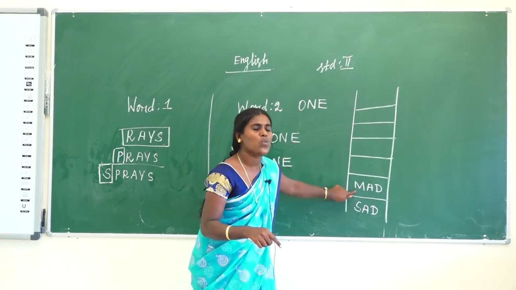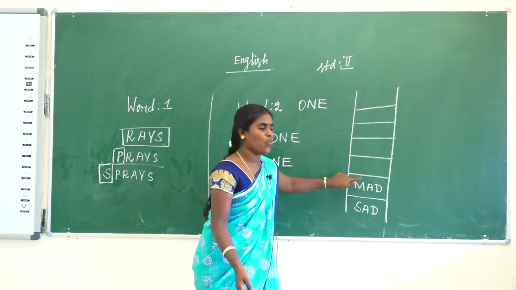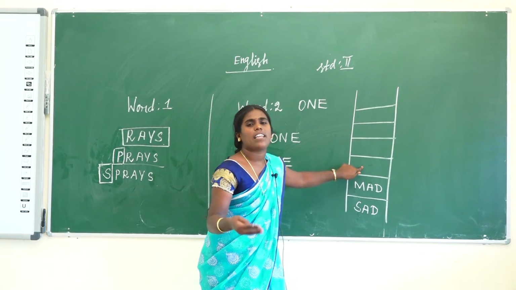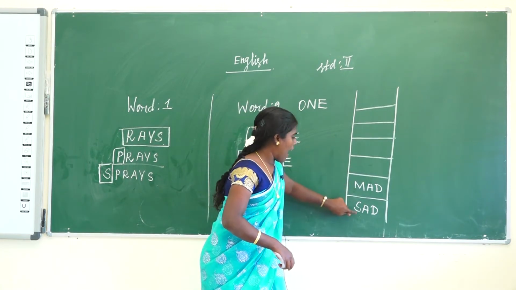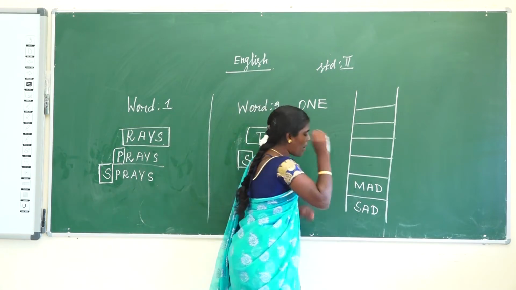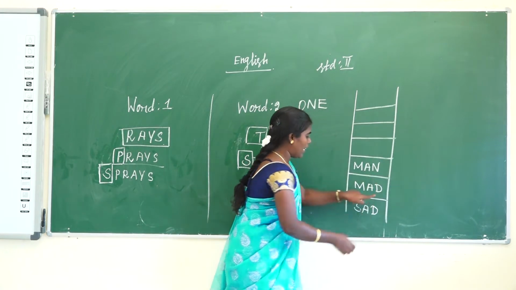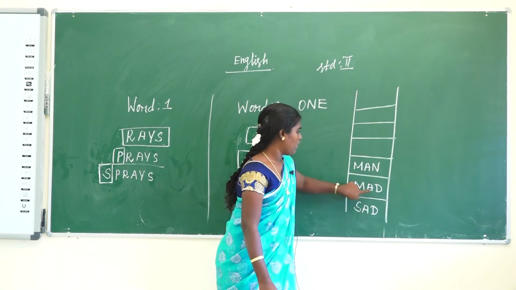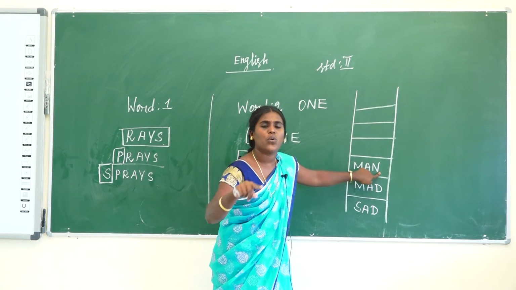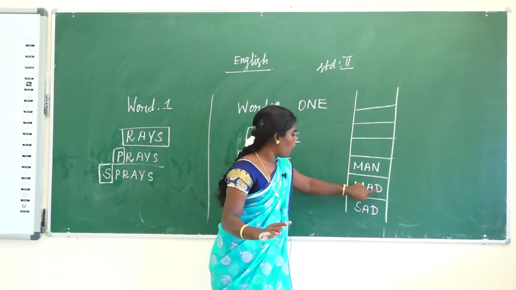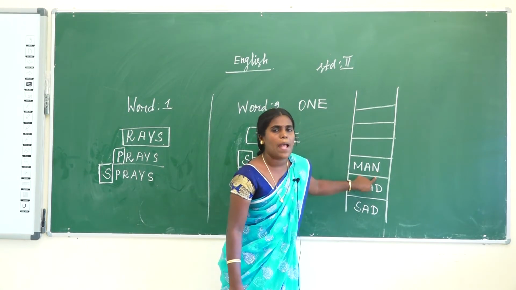What is the condition we are using here? Replacing. The next step: what condition do you use to make one new word? Sad, mad. Next, man. M-A-N. Here M is the same, then A is also the same. D is changed to N. So what is the condition here? Replacing. So the D place is occupied by N. Okay, so now we get man.